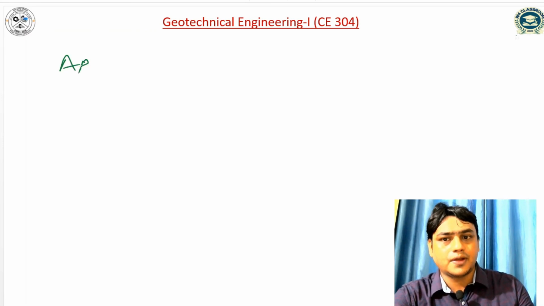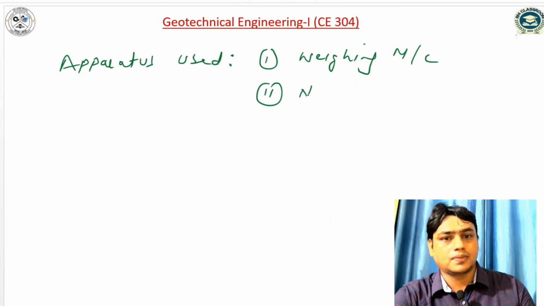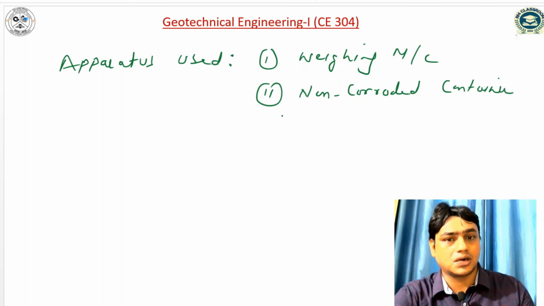So the apparatus used in this test: the first one is a weighing machine, second is a non-corroded container or stainless steel container, third one is an electric oven, and gloves.